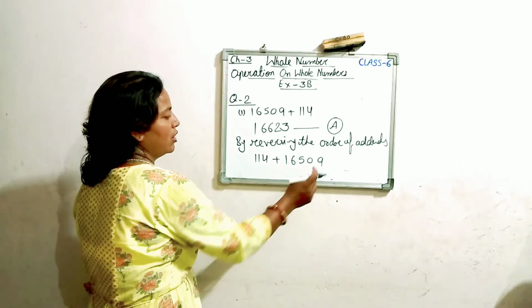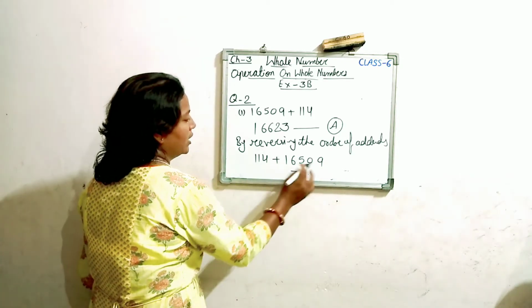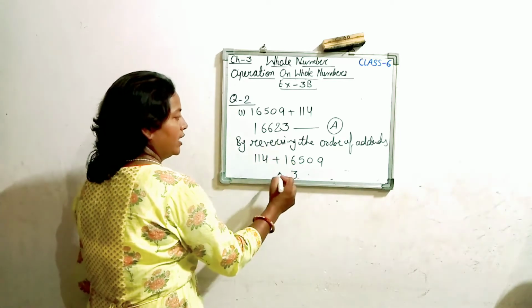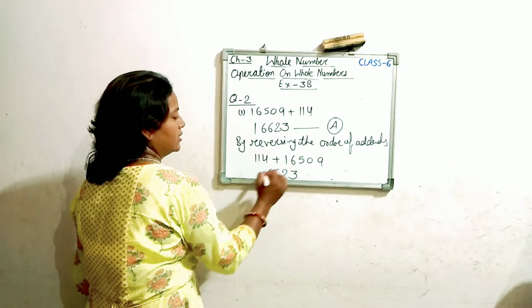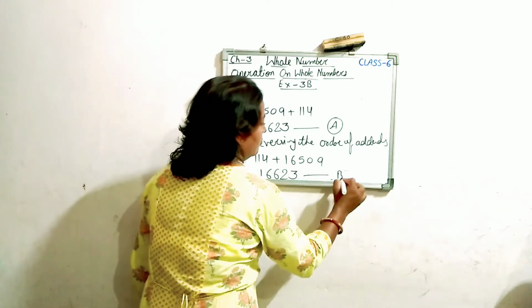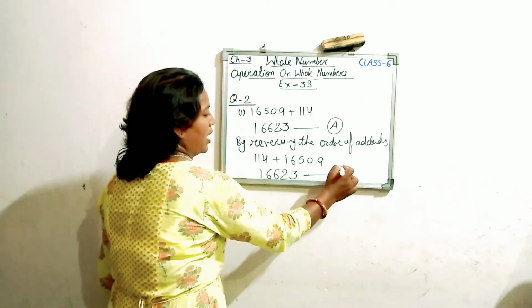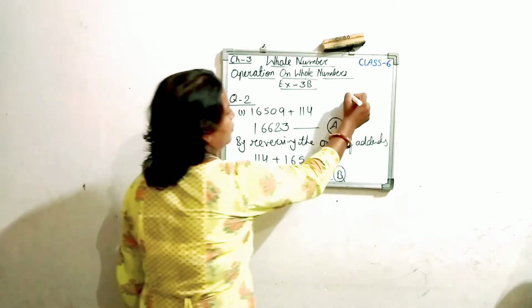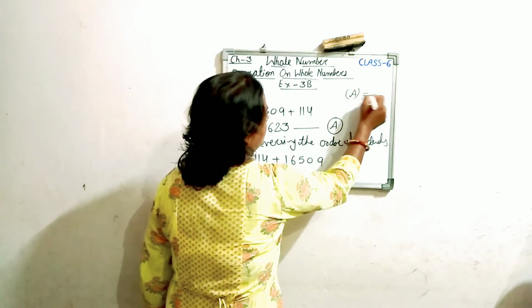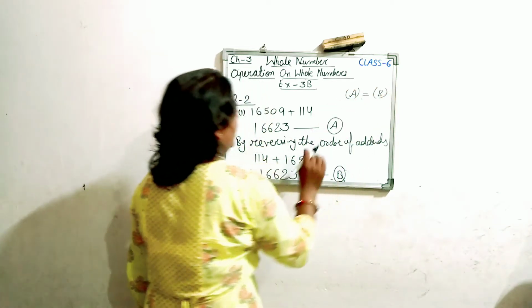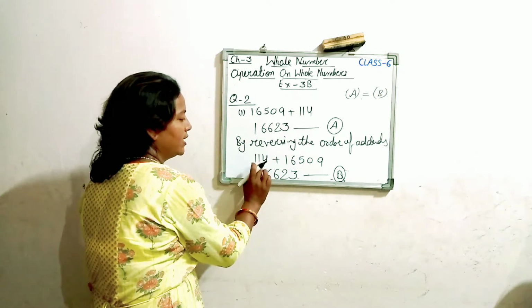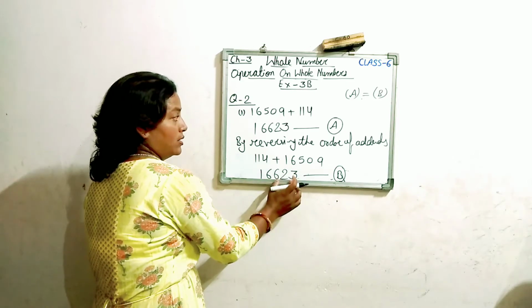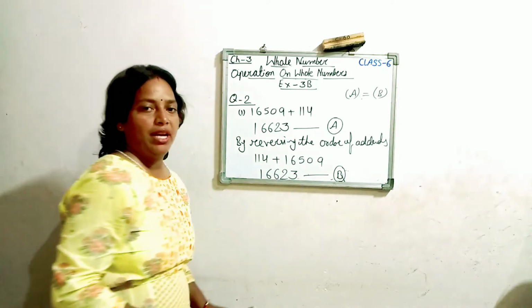Just do the addition now. 9 plus 4 is 13, 0 plus 1 is 1, and 1 carry makes 2, 5 plus 1 is 6, 6 stays as it is, and this 1 stays as it is. Now B: this is the A number and this is the B number. We are observing that A is equal to B, meaning first addend plus second addend. The answer is the same as second addend plus first addend. So the answers A and B remain the same.